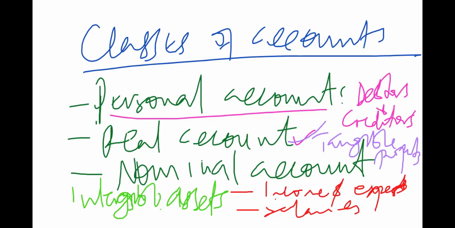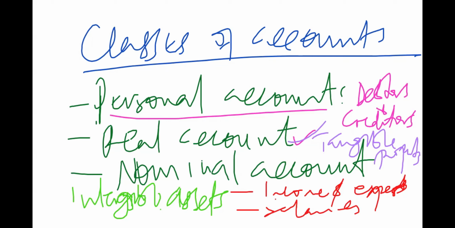So I want to make things a little bit clear, because this very topic is going to help us create a very good foundation for our understanding of a lot of things to do with the correction of errors, things to do with getting the suspense accounts, trial balance, and all other kind of stuff.